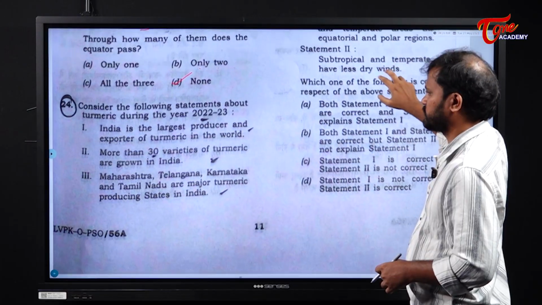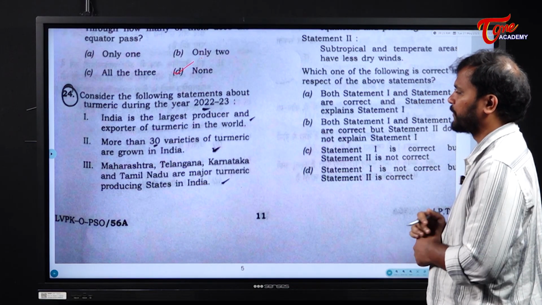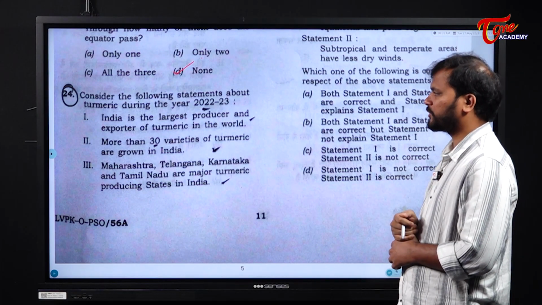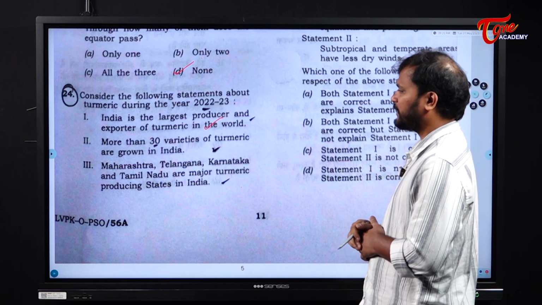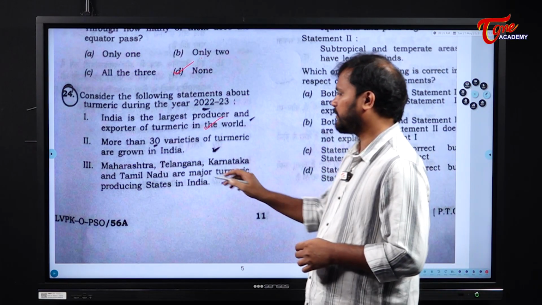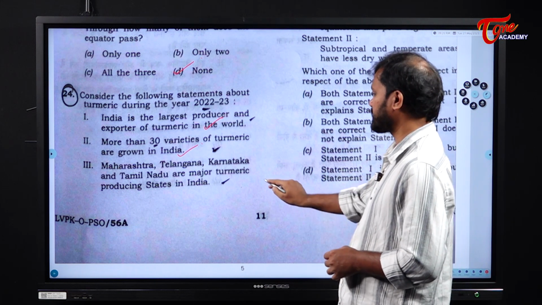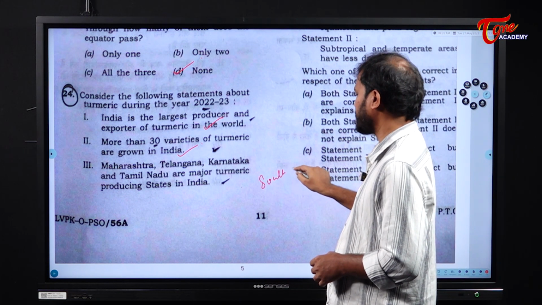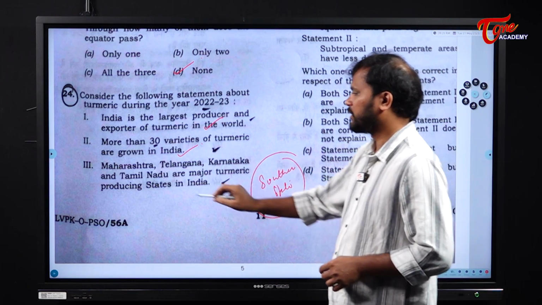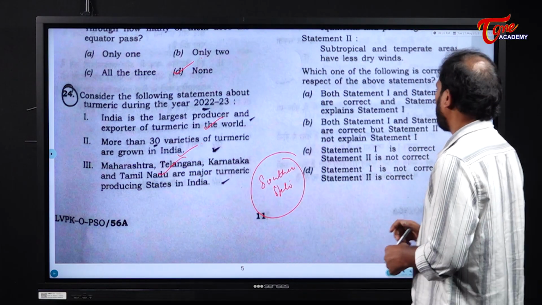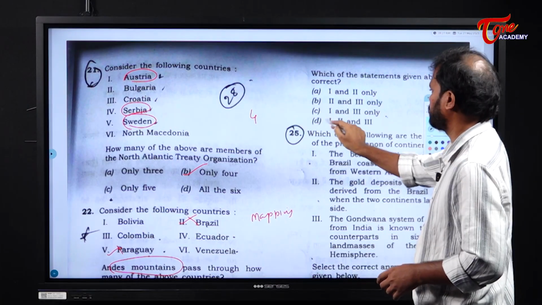Clear? Next. Consider the following statements about turmeric during the year 2022-23. India is the largest producer and exporter of turmeric in the world. Yes, this is right. More than 30 varieties of turmeric are grown in India. Yes. Maharashtra, Telangana, Karnataka and Tamil Nadu, the southern states, are the largest producers of turmeric. So this is also right. The answer is 1, 2 and 3.